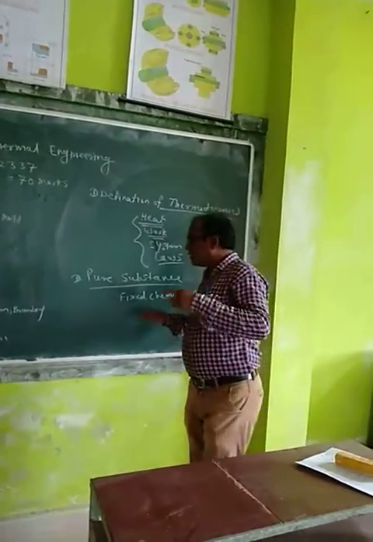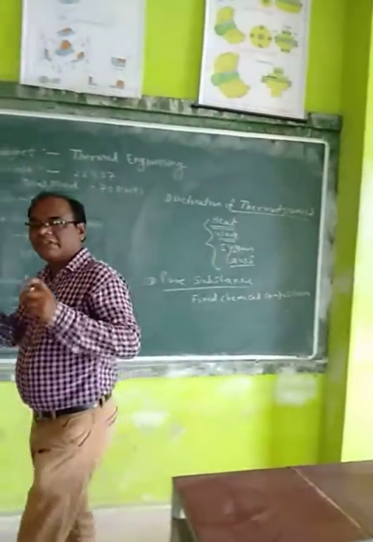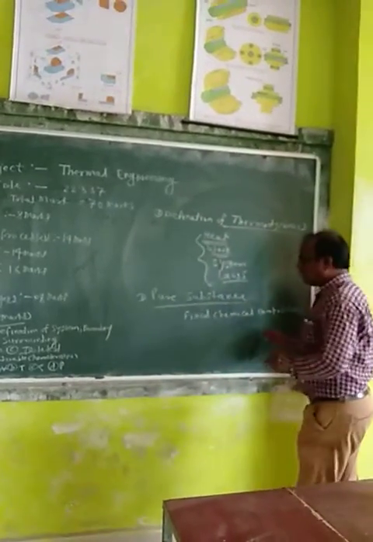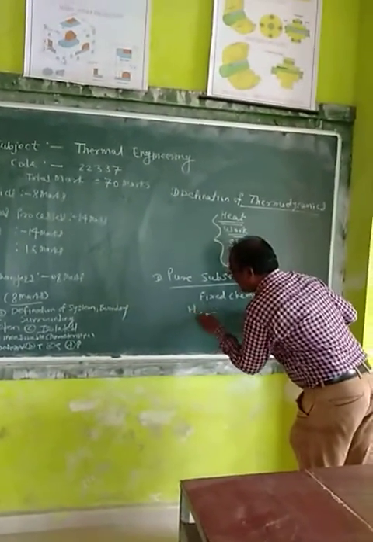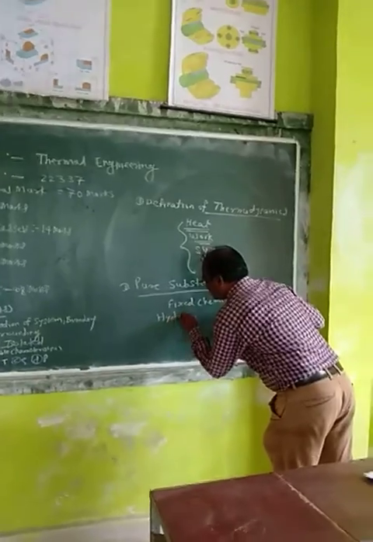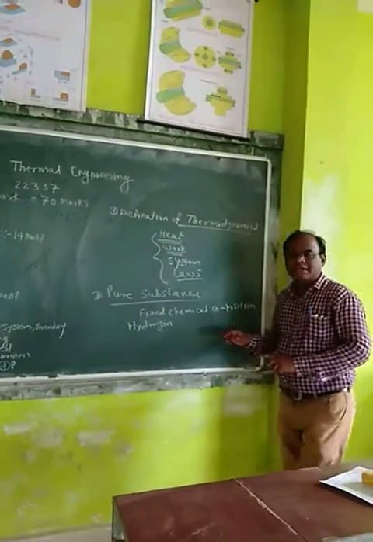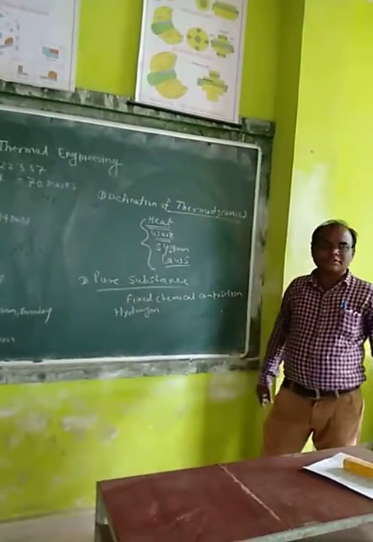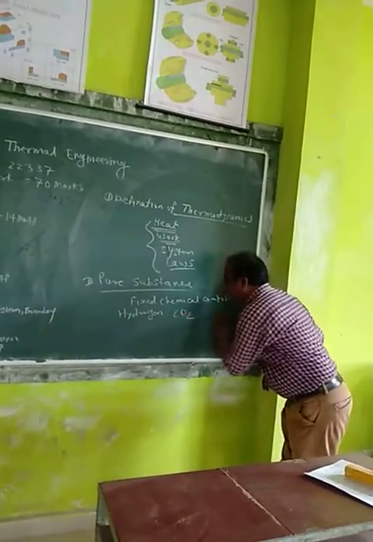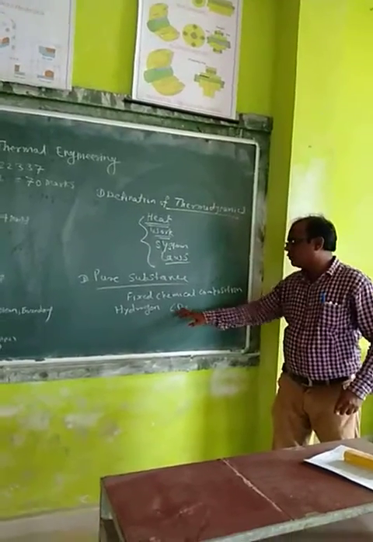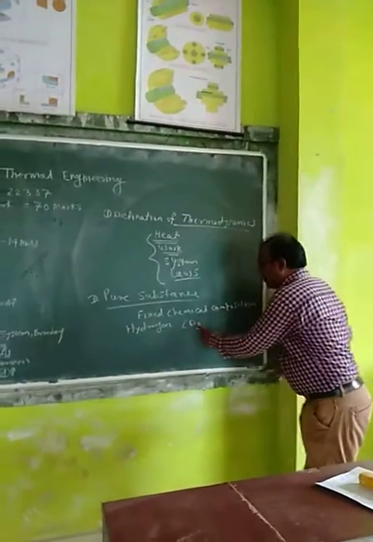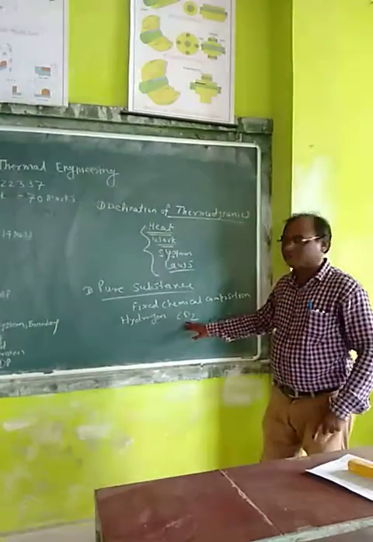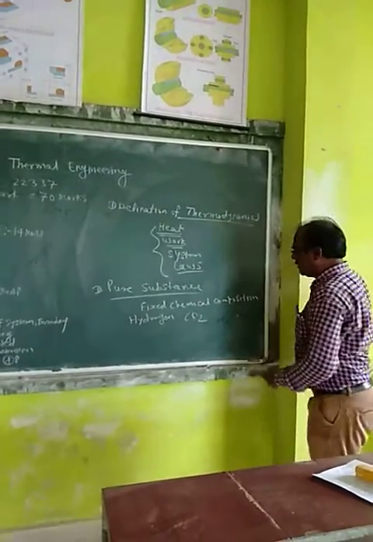Means जिस सब्सटेंस में केमिकल कंपोजिशन फिक्स रहता है उसको कहेंगे प्योर सब्सटेंस. For example hydrogen. Hydrogen is an element. Hydrogen has a fixed chemical composition, therefore it is a pure substance. Second, carbon dioxide. Carbon dioxide, the composition is CO2. Carbon and O2 has a fixed chemical composition, means carbon dioxide has a fixed chemical composition, therefore it is a pure substance.